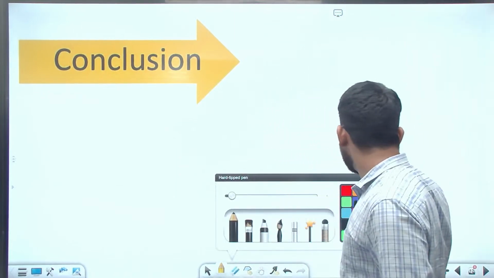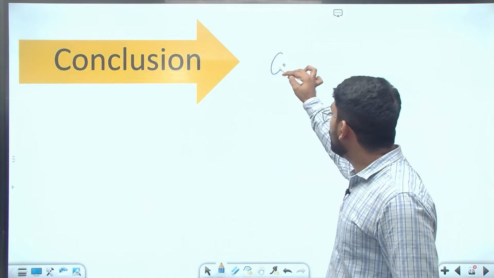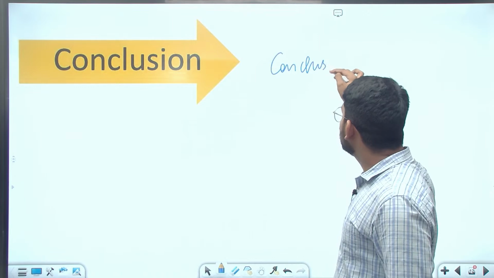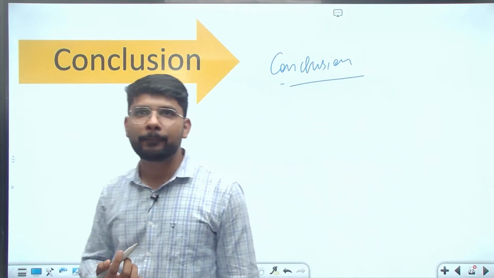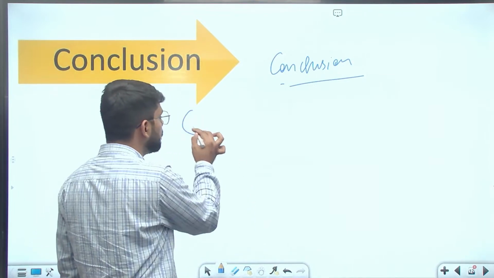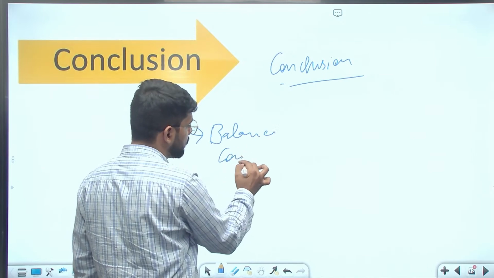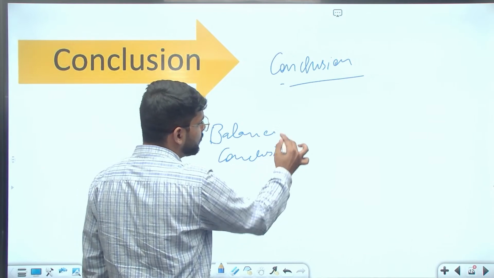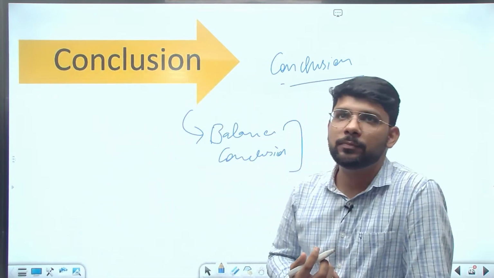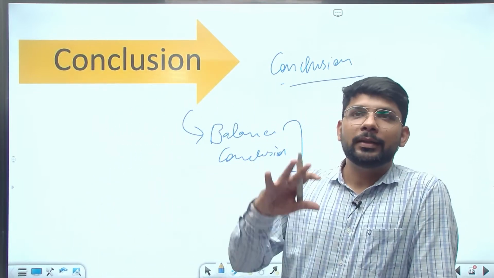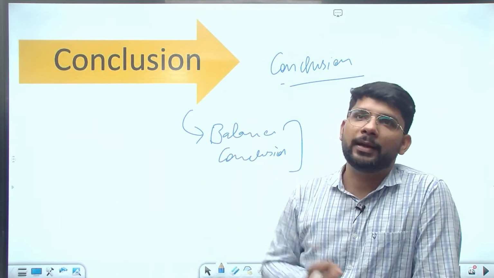How will we conclude this answer? This answer can be concluded in various ways. The first way can be to write a balanced conclusion, writing about how countries are making efforts to reduce greenhouse gas emissions, but there are certain ways this process can be sped up.